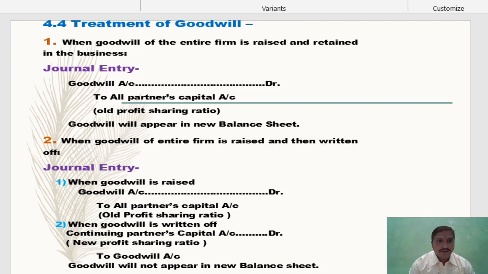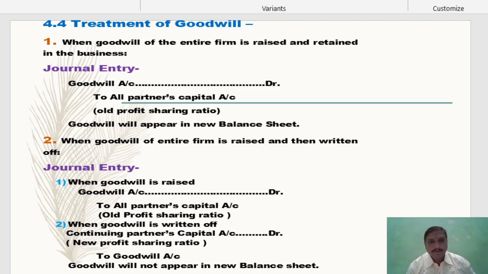In that, first, when goodwill of the entire firm is raised and retained in the business. Now goodwill is the asset and is raised, so an asset is brought into business, goodwill of the entire firm. An asset has a debit balance, so goodwill account is debited, and that is the benefit due to all partners by the business. So it is an amount payable to partners, so all partners' capital accounts are credited. So the entry will be goodwill account debit to all partners' capital accounts. Goodwill is raised in the old profit sharing ratio.